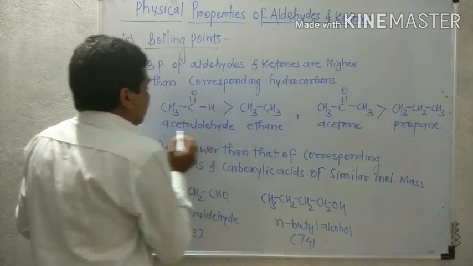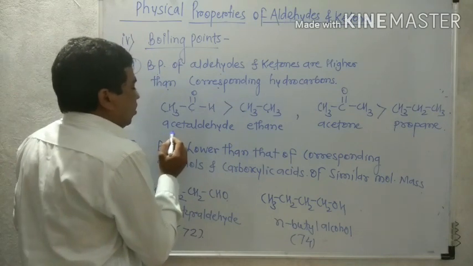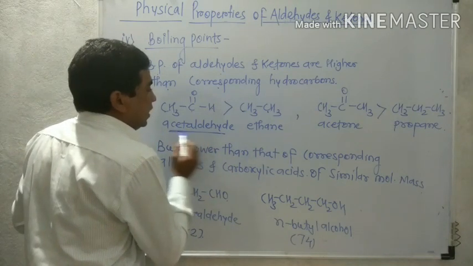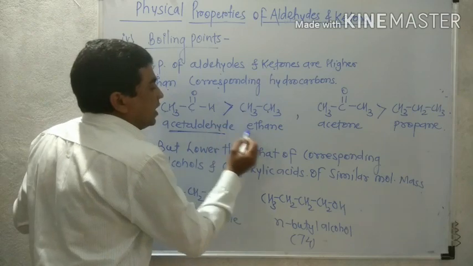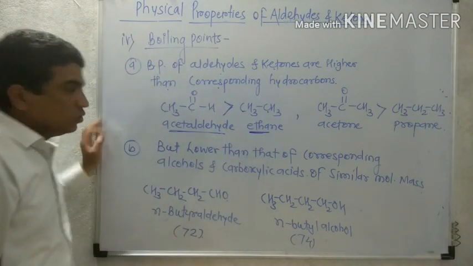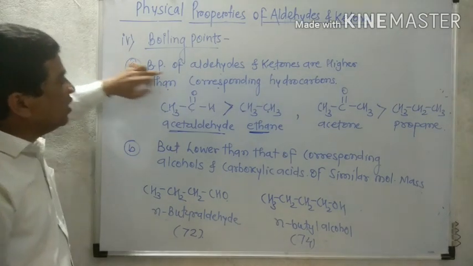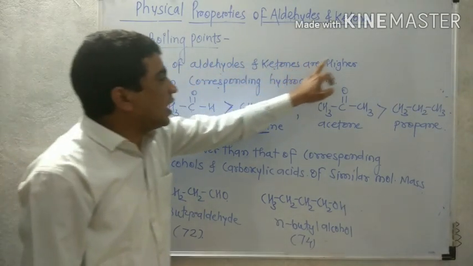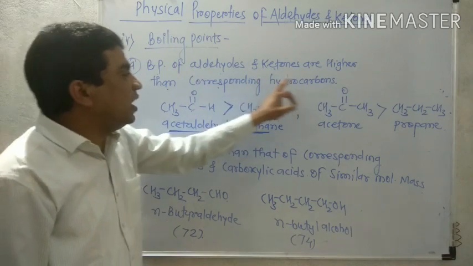So the boiling point of that aldehyde is always higher than the corresponding hydrocarbon. The boiling points of aldehydes and ketones are higher than the corresponding hydrocarbon.